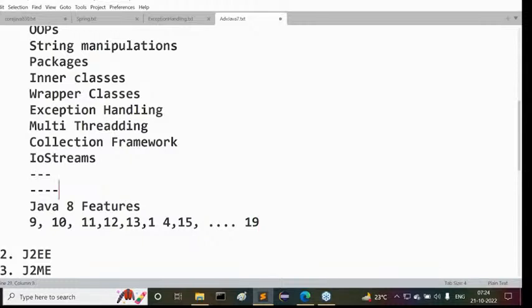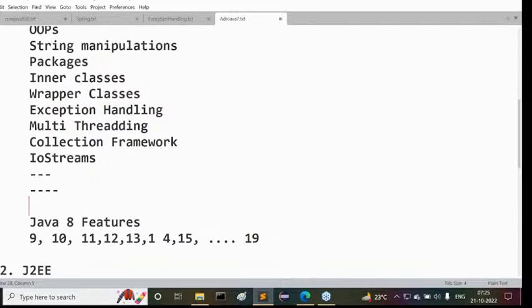I'm going to add two more topics here. Everybody, understand it. Two more topics I'm going to add for this Core Java, that means in the J2SE part. RMI, remote method invocation, also exists. This is also available inside the J2SE part. It is not in other technologies. Next one, you may wonder by seeing this particular word, but it is still in Core Java only, though outside, the hype is different for this particular technology.